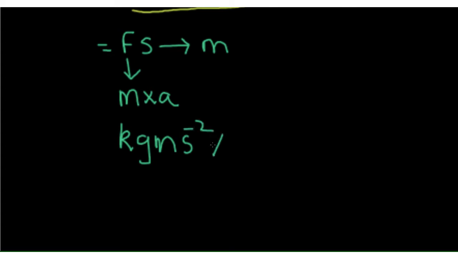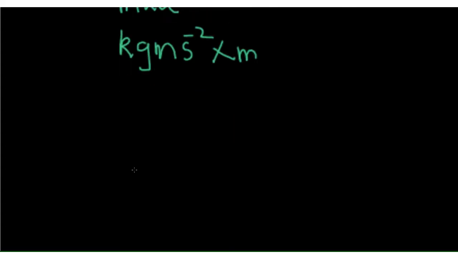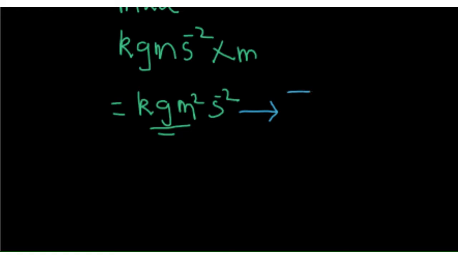So, when we multiply these two, we get the expansion kg m squared s minus 2. So, there is a name for this unit. It is called as joules, J-O-U-L-E-S.